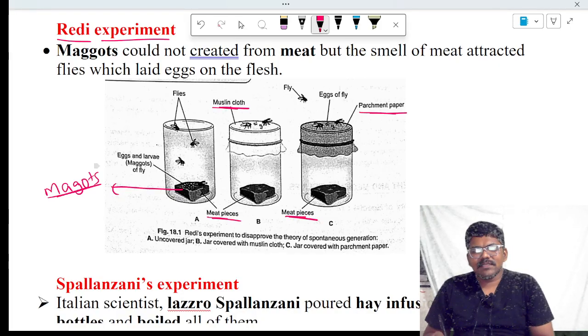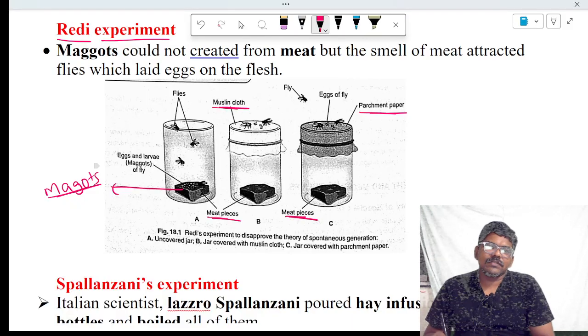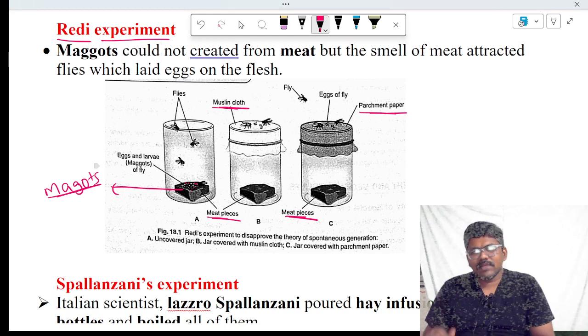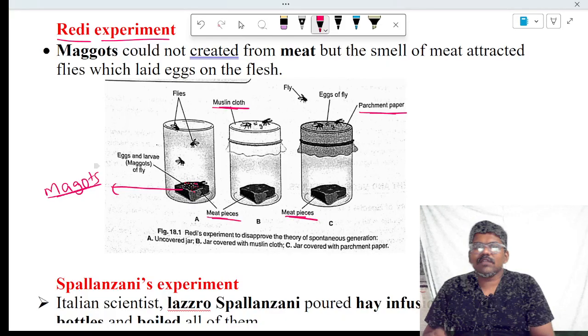These are flies, a type of insect. Eggs mean those are living forms. He observed eggs of maggots only on the meat present in the open jar.